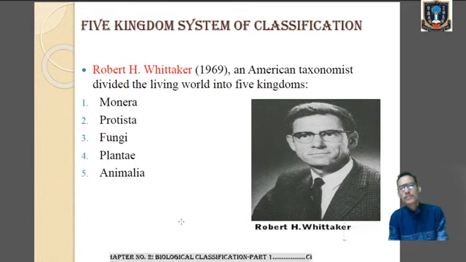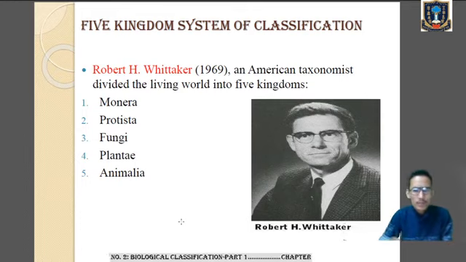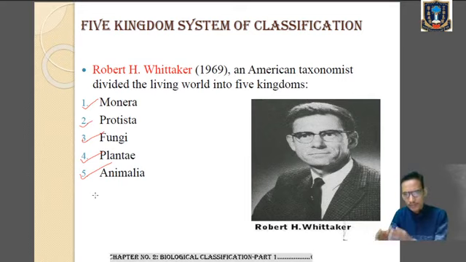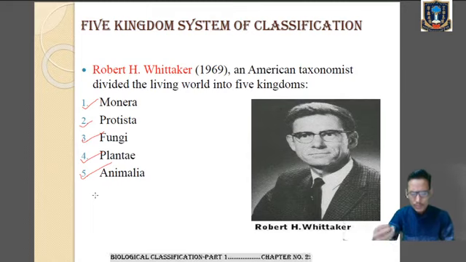And what were those five kingdoms? It was kingdom Monera, kingdom Protista, kingdom Fungi, kingdom Plantae, and kingdom Animalia. So afterwards we'll go through the characteristics of each kingdom under the five kingdom system of classification proposed by Robert H. Whittaker.